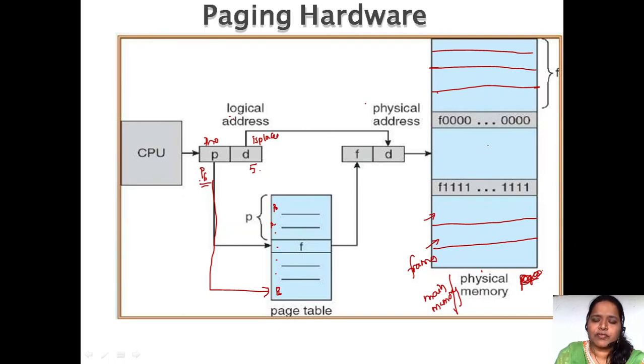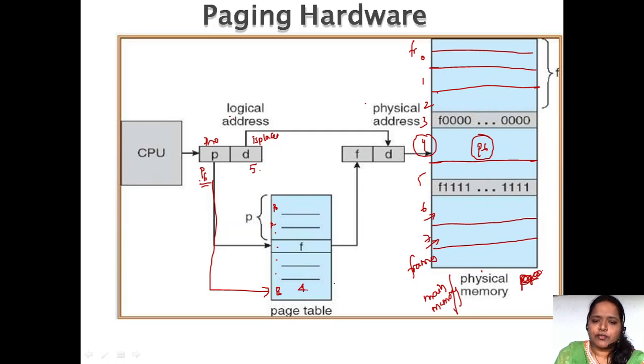Here these are all frame numbers, 0, 1, 2, 3, 4, 5, 6, 7. These are all pages. Suppose P6 is over here. Page 6 is present in which frame? Fourth frame. P6 is present in the fourth frame, right?